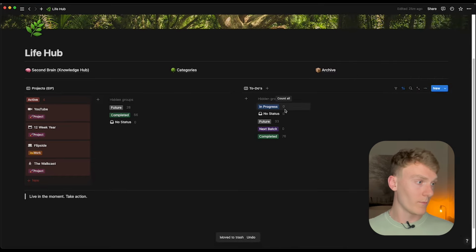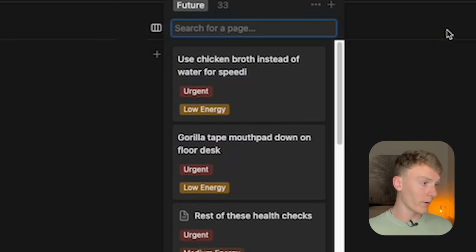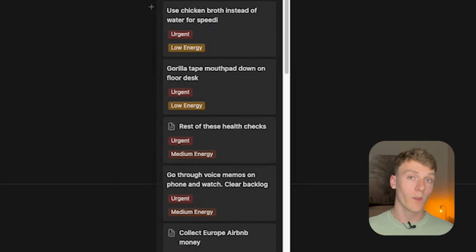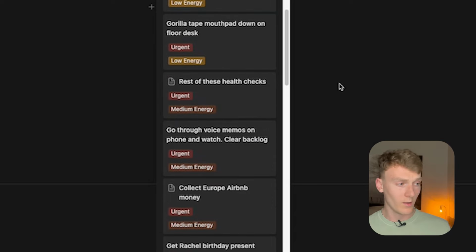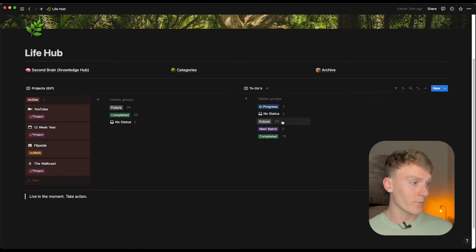and show you this. So the to-do list itself is organized originally by urgency and secondly by energy level. So the things that are most urgent appear at the top, and if there's a lot of urgent things, they appear by energy level. So it would be low energy, then medium energy, then high energy. So it automatically organizes it for you.